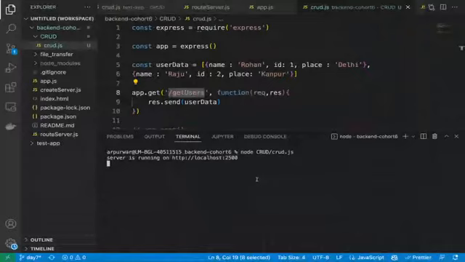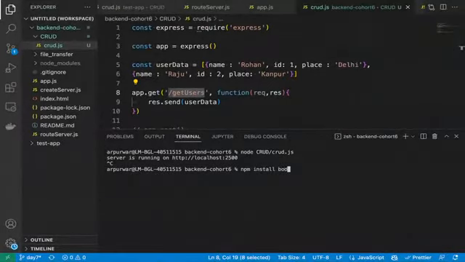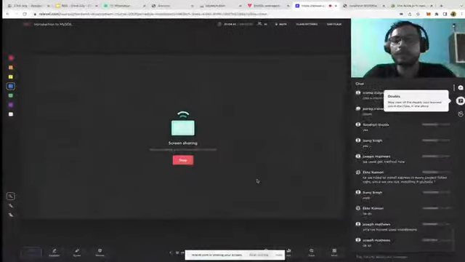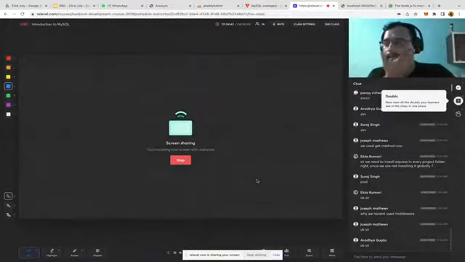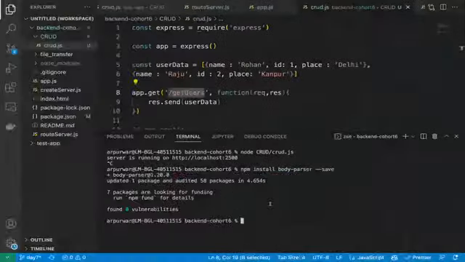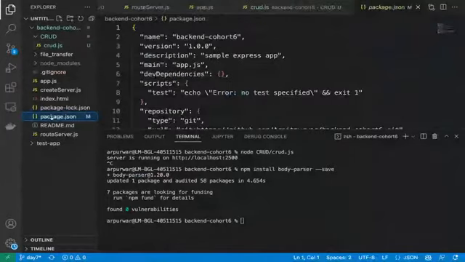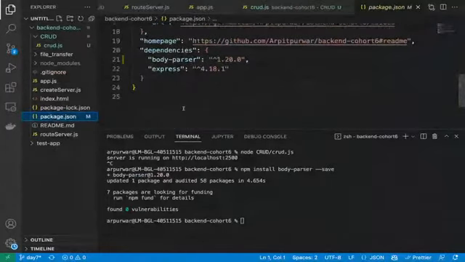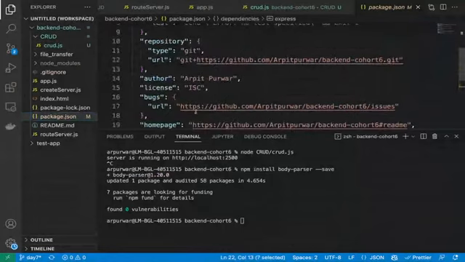Okay, let me install the body parser first. So npm install body-parser with save, and you guys can read more about body parser in the npm module folder. It's just for taking the data from the UI side. Just need to remember these things. So now you can see in the package.json, we have two dependencies now: Express and body parser.